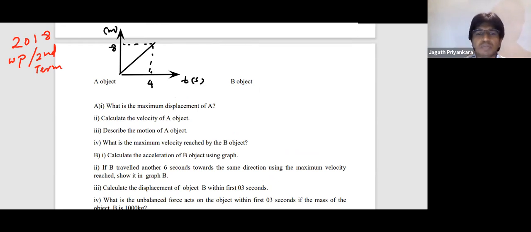Then the other graph, object B, they have given velocity time graph. So this is the velocity time graph, VT graph, the other one ST graph. S means displacement time graph.